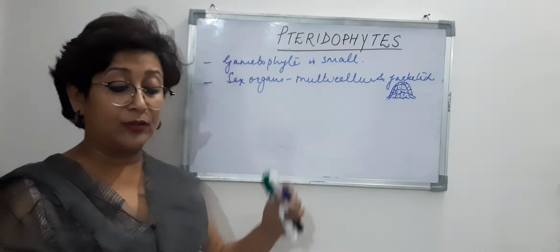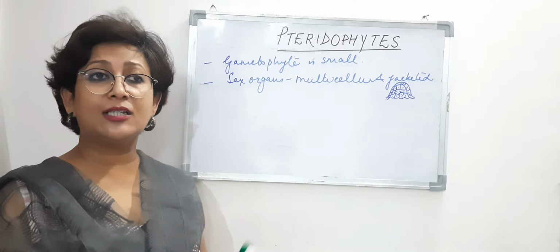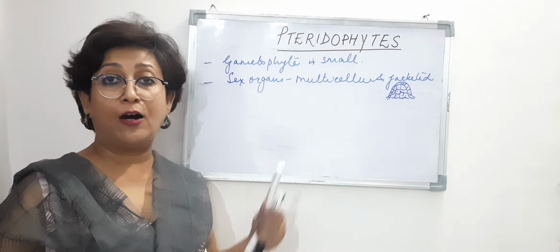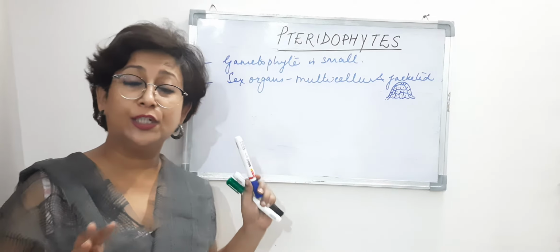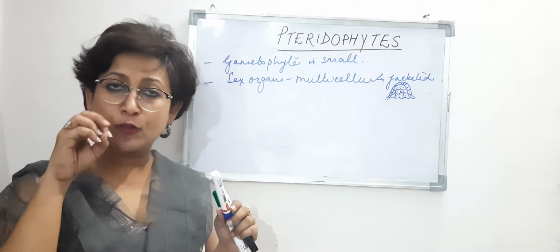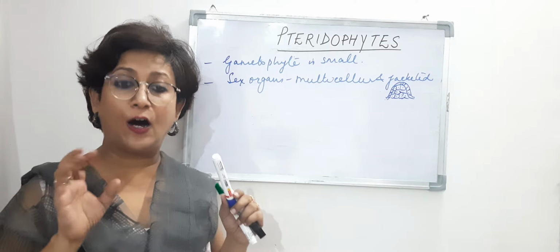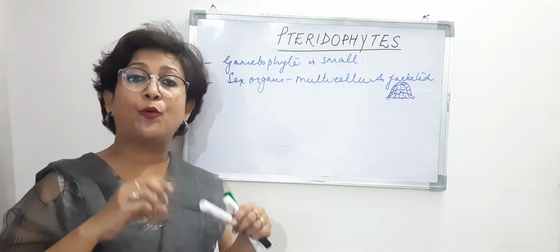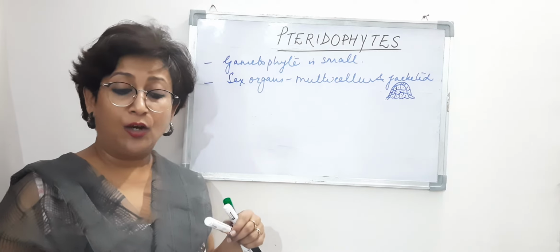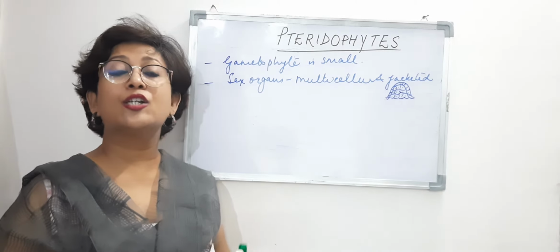We will talk in detail about the gametophyte just now. Let's just go into the general characteristics. So the sex organs are multicellular and they are jacketed. Now the spores that are found are called meiospores. They are formed inside sporangia, right? So sporangia are certain structures inside which there are spores found. Now where are these sporangia located? These sporangia are associated with leaves, and the leaves that bear sporangia are called sporophylls.